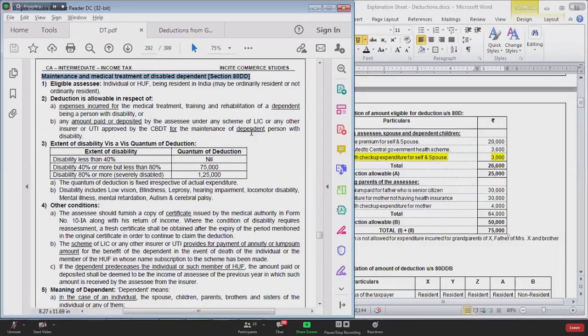80DD is a payment based deduction. You will have to incur the expenditure for claiming deduction. If you don't incur the expenditure for maintenance or medical treatment of your disabled dependent person, then you can't claim deduction. Deduction will be allowed only if you have incurred some actual expenditure. This is section 80DD.